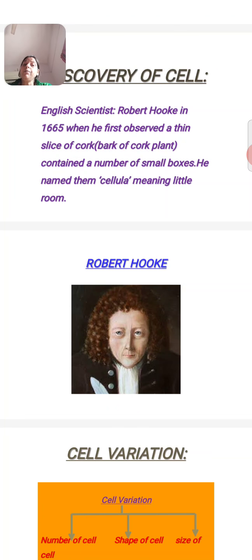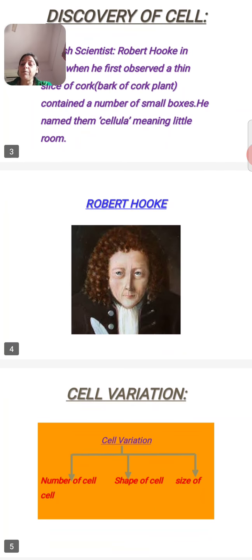He was the first to observe a thin slice of cork. Cork is a substance that comes from the bark of a tree. Then, with the help of a microscope, he observed the slide.